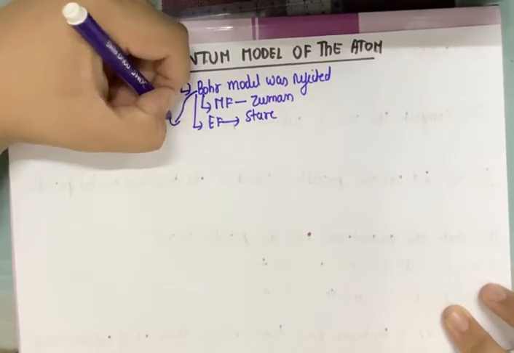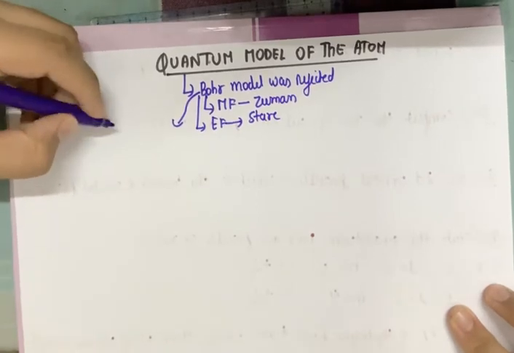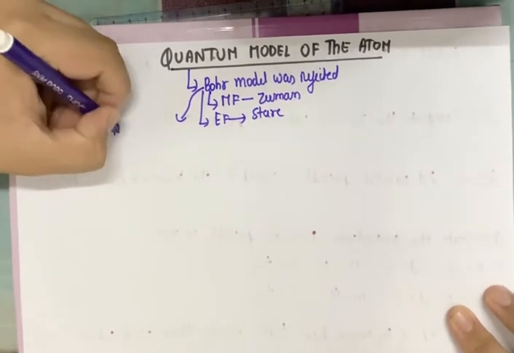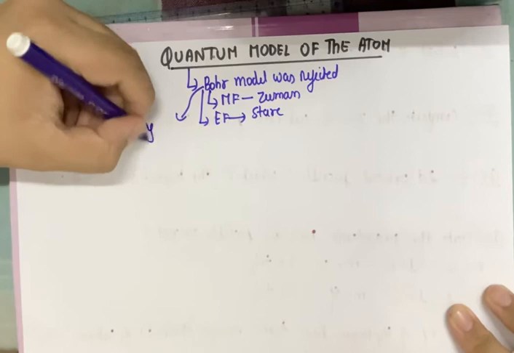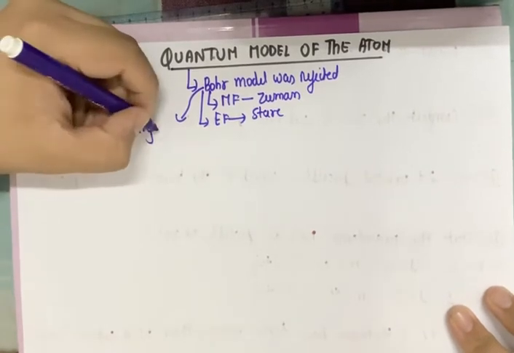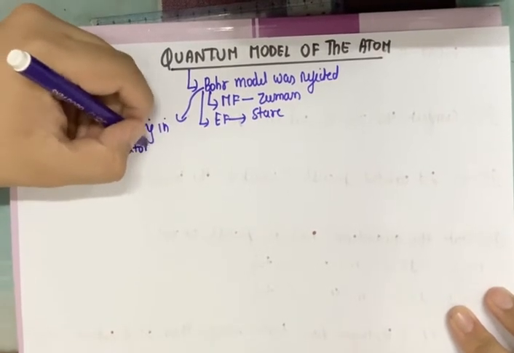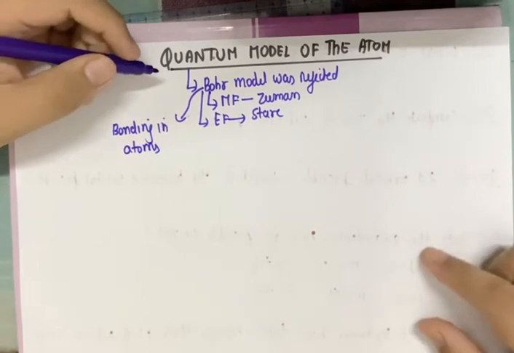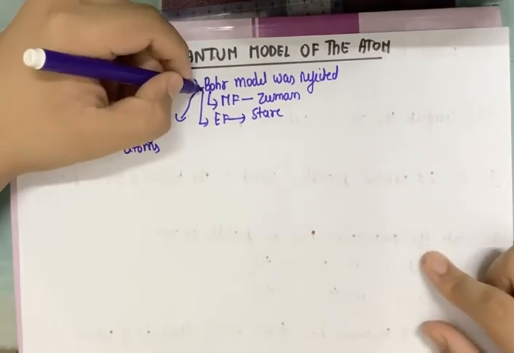Second, this Bohr model could not explain the reason for bonding. Bonding could not be explained in atoms. Okay, why they form bonds. There are more also, but I'll just take the most important ones.